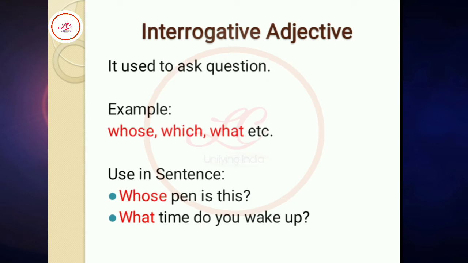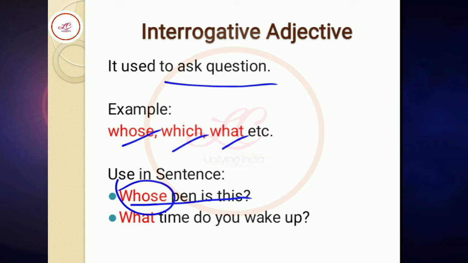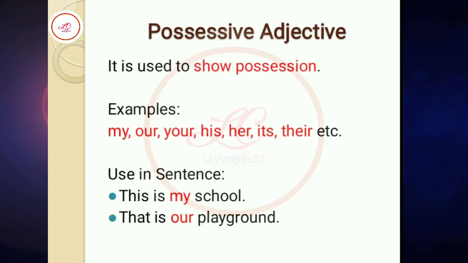Interrogative adjective, used to ask question. Example: whose, which, what. Now used in sentence: whose pen is this? Here whose is an example of interrogative adjective. What time do you wake up? What is an example of interrogative adjective.